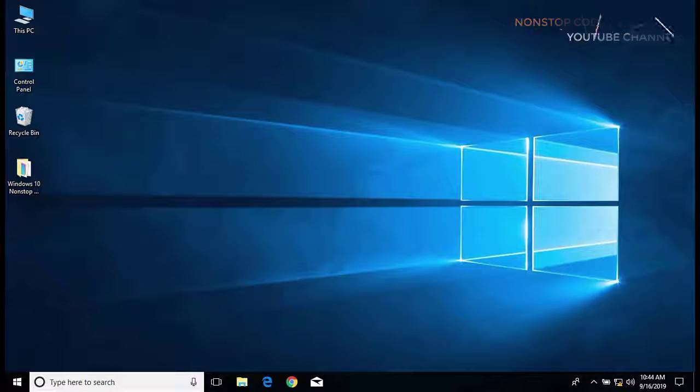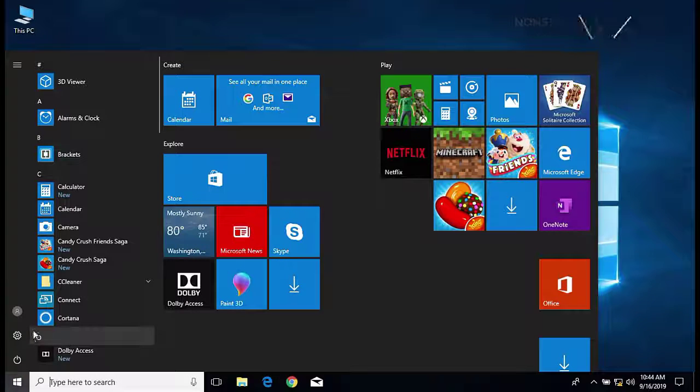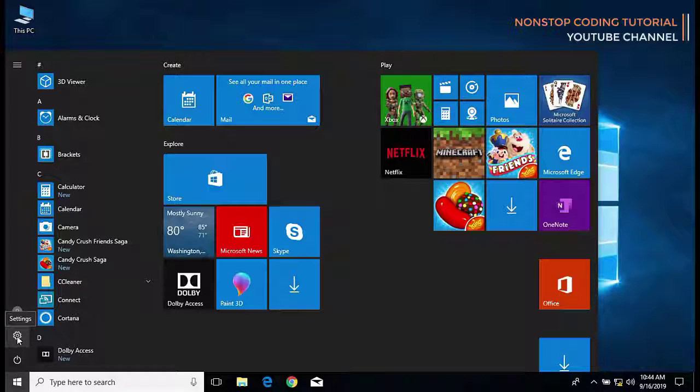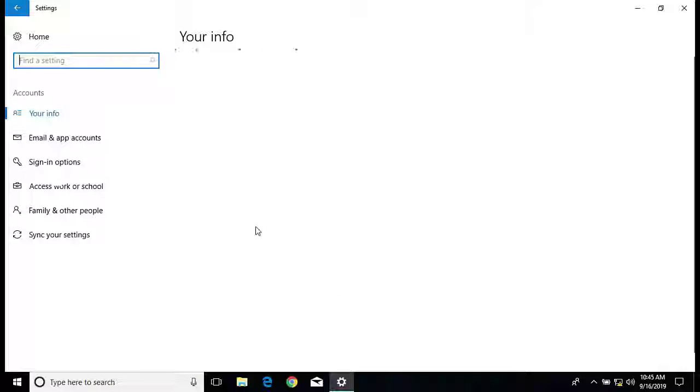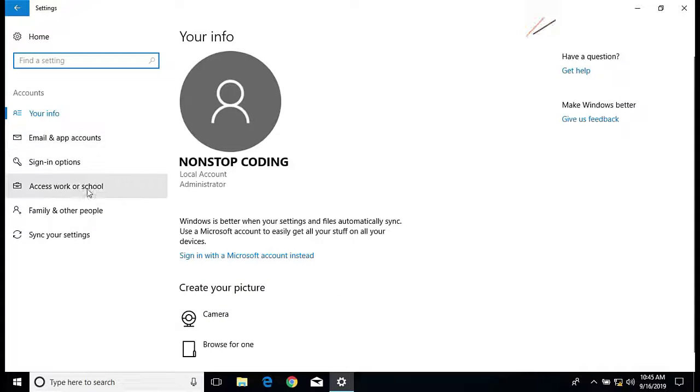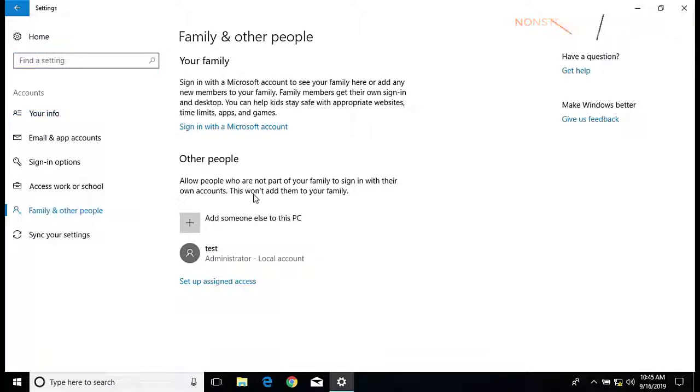Let's go to our settings. I'm on my Windows, and I go to the Start menu by clicking this icon, and then go to Settings, this gear icon. Click this, and on this page just go to Accounts. Click Accounts, and on the left pane, you need to click Family and other people. As you can see, I have a test account in here and it is an administrator, so I'm going to delete this.